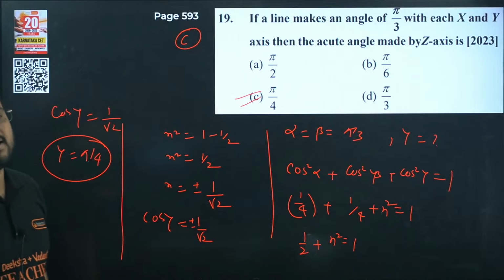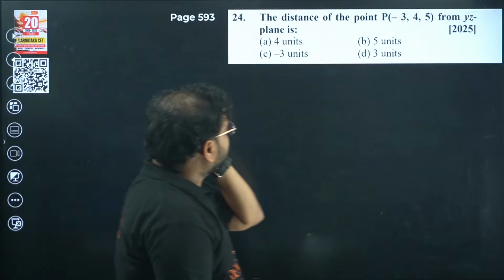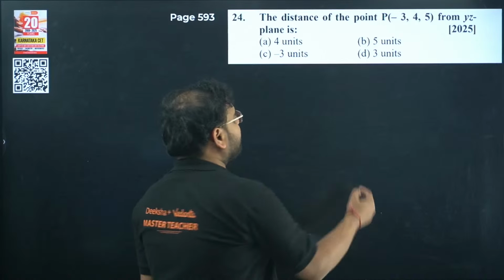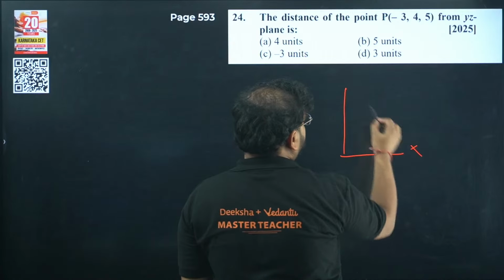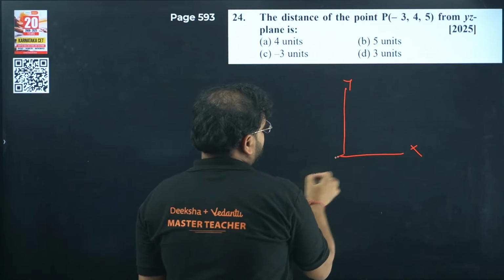Next one, 9th is done. Now this is another question: the distance of the point from the YZ plane. Where is the YZ plane? This is the XY plane, and YZ will be this one. This is your YZ plane. The point is minus 3, 4 and 5.